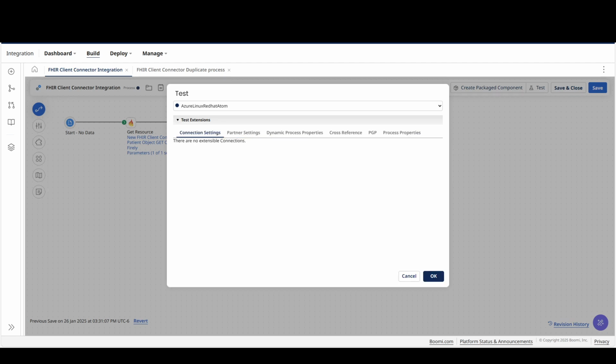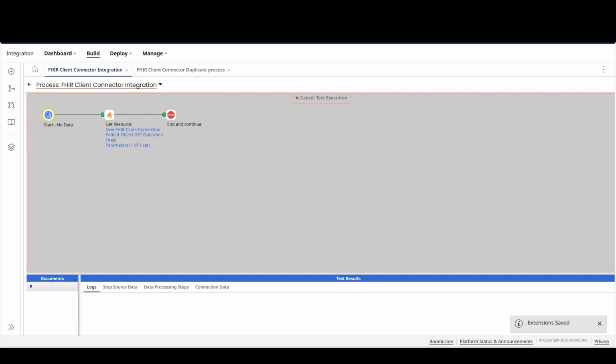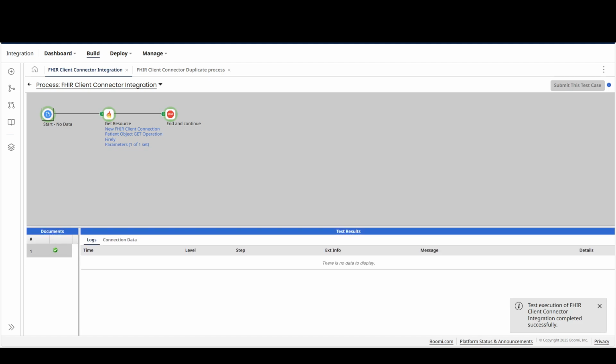In this case, I will click test extensions and go to dynamic process property and paste the ID here. This is a sample patient ID that you can find on the FHIR server documentation. Hit OK. Let's see if it returns a response. Okay, it returned a response.